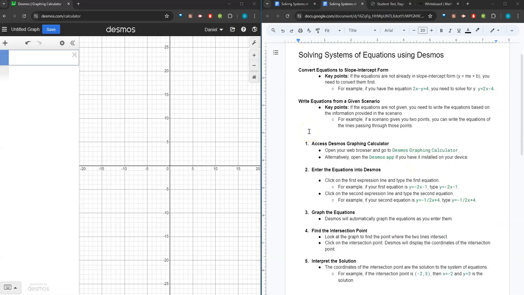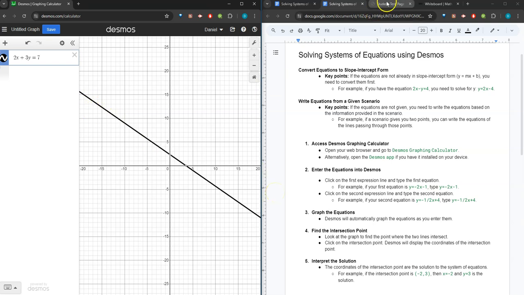Let's switch on over to Desmos to give you instructions on how to solve a system of equations. Now, I'm making the same three assumptions, and again, in Desmos, we'll need to graph in slope-intercept form because of our testing restrictions. Some of your students and you probably know that we can graph in standard form in Desmos. So 2x plus 3y equals 7, and that's my linear function shown.